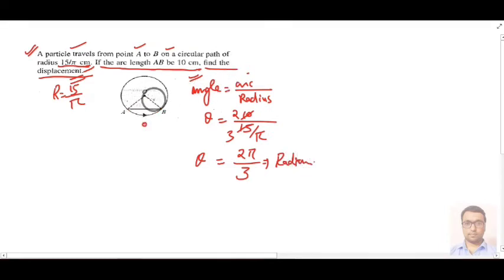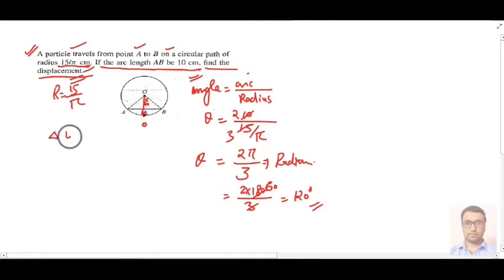And you know by the property of circle you have read in your 10th standard that whenever we drop a perpendicular here, this angle gets divided equally, and this chord gets divided into two equal halves. So if I drop a perpendicular like this, then this angle will be half of 2 pi by 3. 2 pi by 3 means basically 120 degree, that is 2 into 180 divided by 3. From here you can see that this angle is 60 degree, and say this point is M.